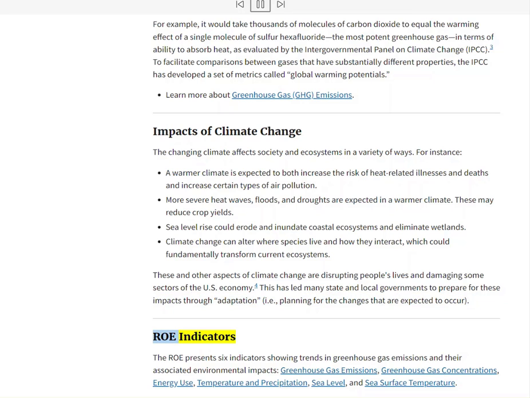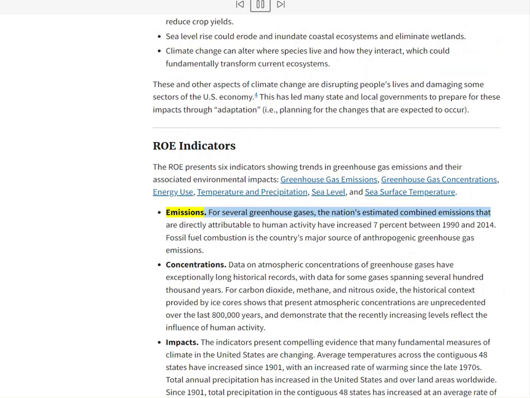ROE indicators. The ROE presents 6 indicators showing trends in greenhouse gas emissions and their associated environmental impacts: greenhouse gas emissions, greenhouse gas concentrations, energy use, temperature and precipitation, sea level, and sea surface temperature. Emissions. For several greenhouse gases, the nation's estimated combined emissions that are directly attributable to human activity have increased 7% between 1990 and 2014. Fossil fuel combustion is the country's major source of anthropogenic greenhouse gas emissions.